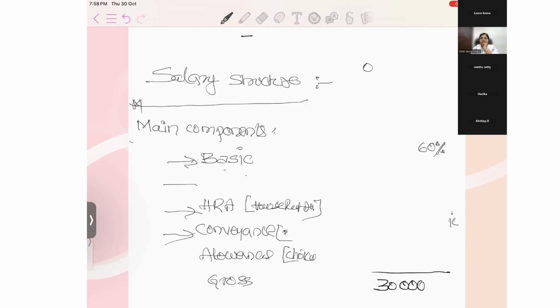Actually, we keep it as 1,600 because according to income tax, 1,600 is eligible for exemption. The tax rules have now come in a different structure, but in the initial days 1,600 was exempt, so everyone used to keep 1,600. But if basic and HRA are adjustable, then this conveyance also will not come into the picture.